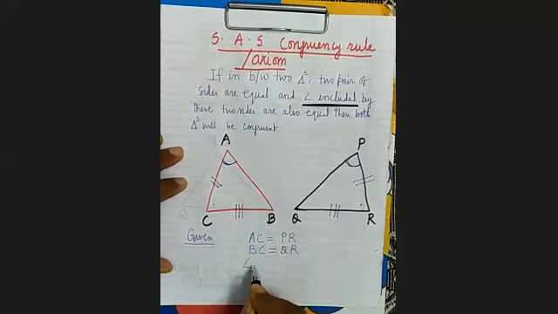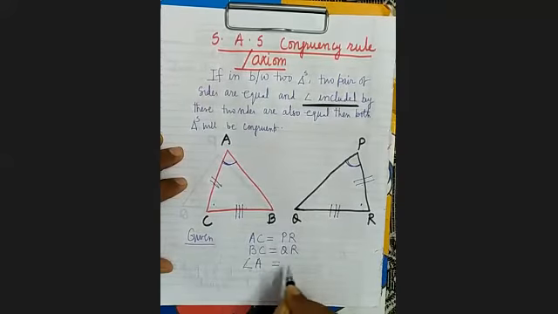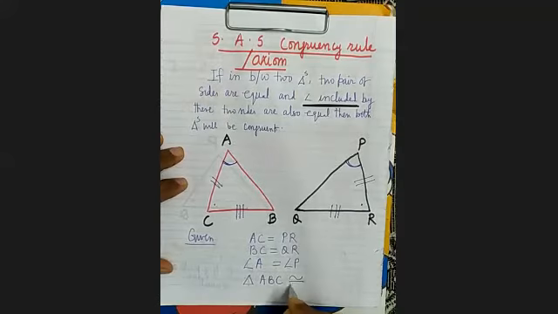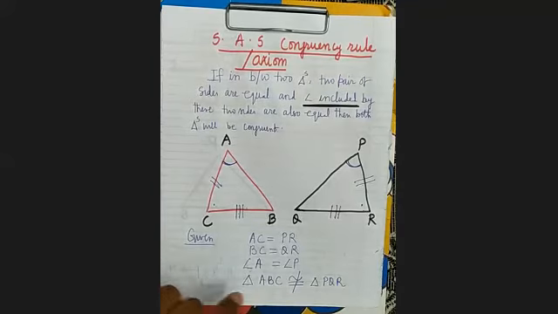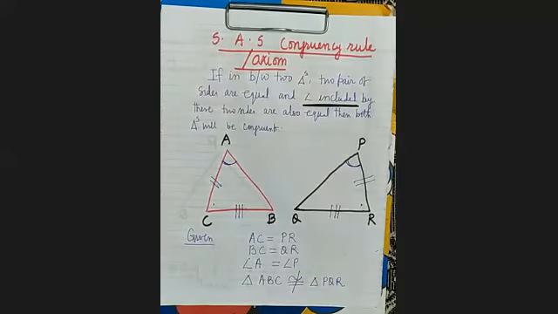And angle A is given equal to angle P. Here triangle ABC will not be congruent to triangle PQR. Means we cannot say whether they are congruent or not. It's clear? Because the angle is not included.